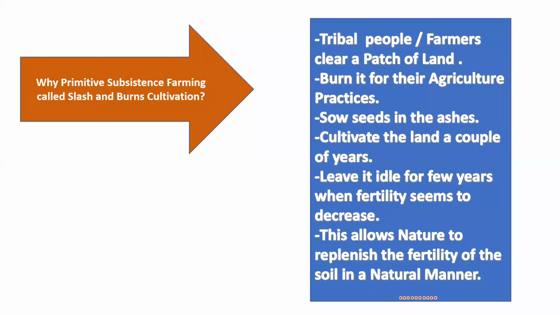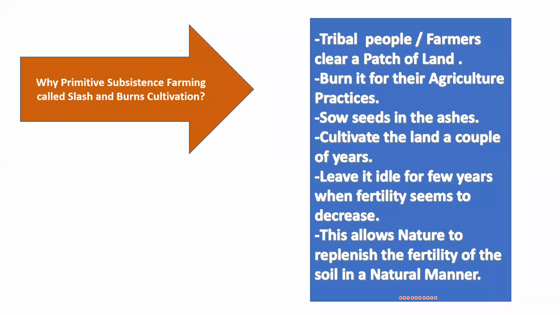But whenever the fertility is decreased, the farmer leaves that land and moves to another area. Why does he move to another area? Because that land recovers its fertility in a very natural manner. That's why this cultivation is called shifting cultivation, and it is also called slash and burn cultivation, right students?